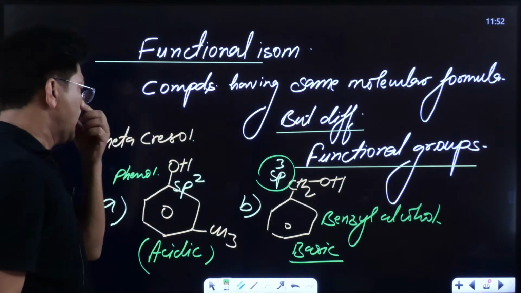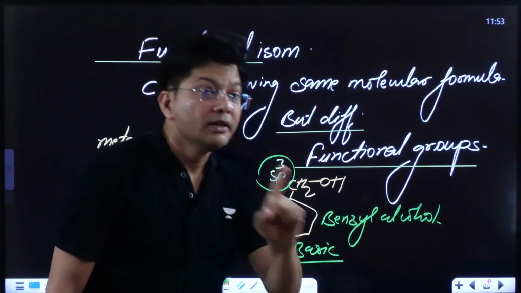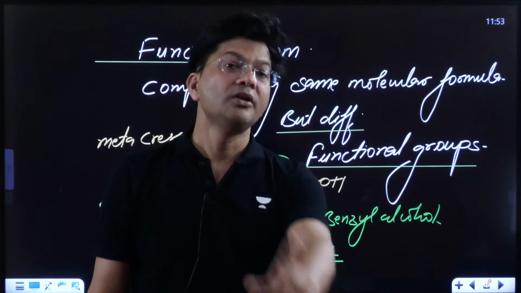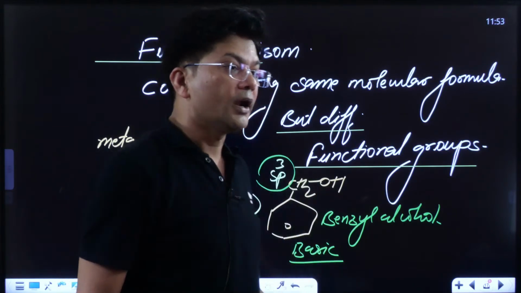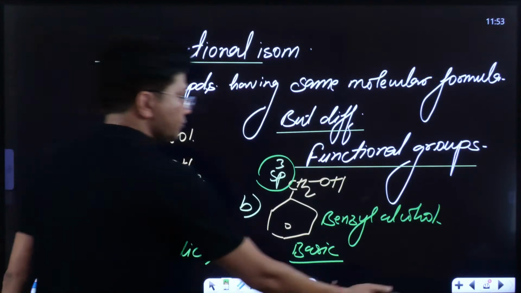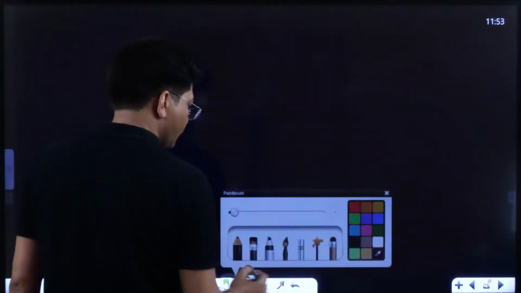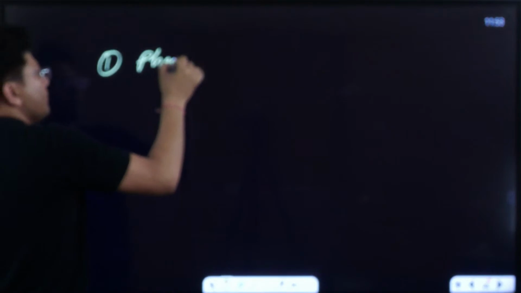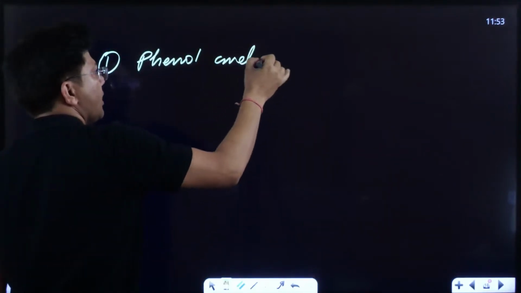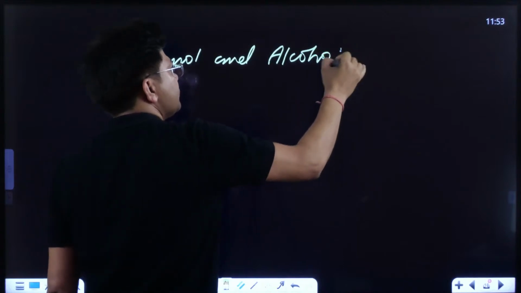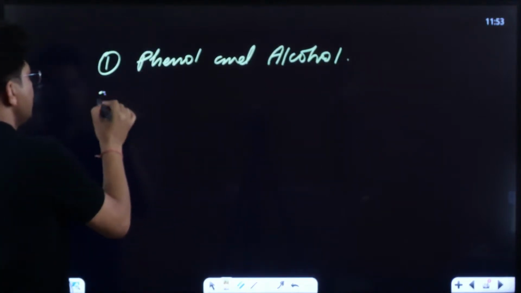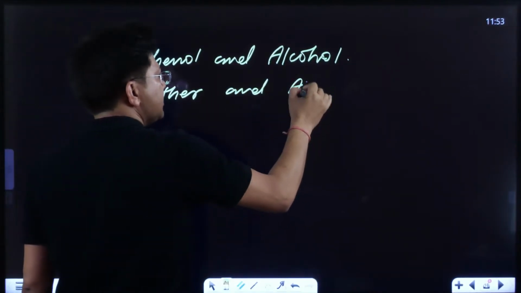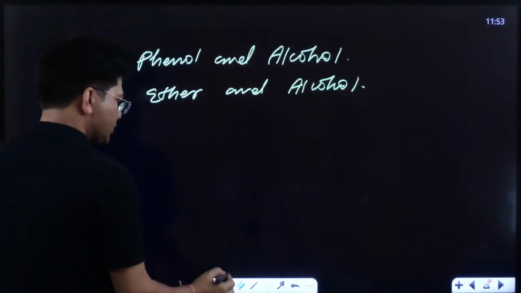So remember that alcohol and phenol are functional isomers, because this mistake is most often made by most students. You are not supposed to repeat this mistake. So kids, first of all, on the first number, phenol and alcohol are functional isomers. Now today you will see the use of DBE over here. Second one, I can say ether and alcohol. Ether and alcohol are always functional isomers.